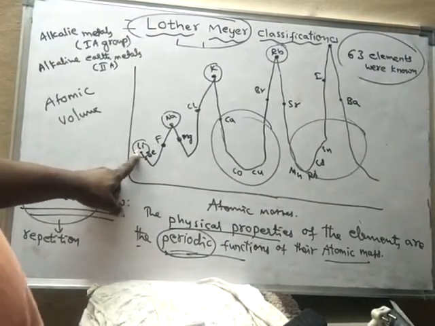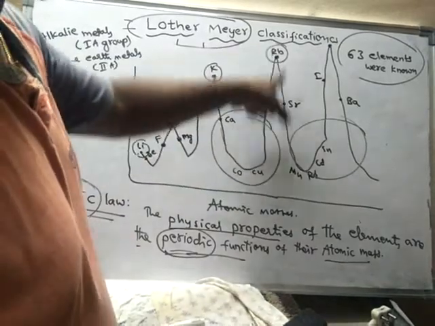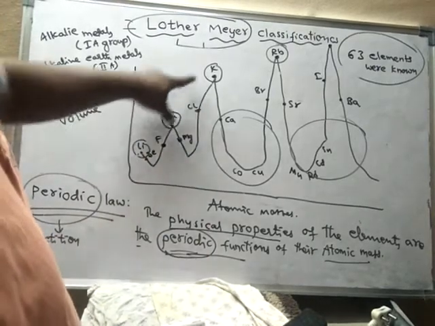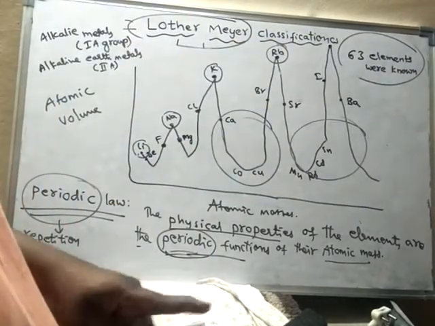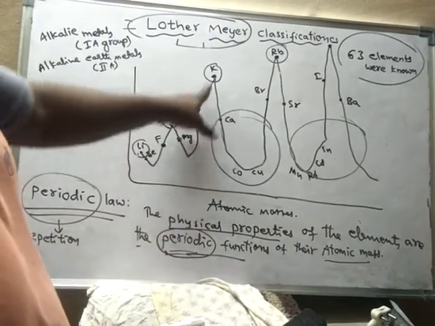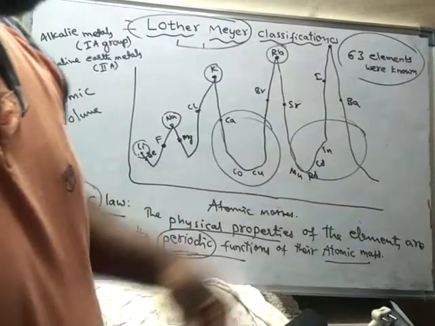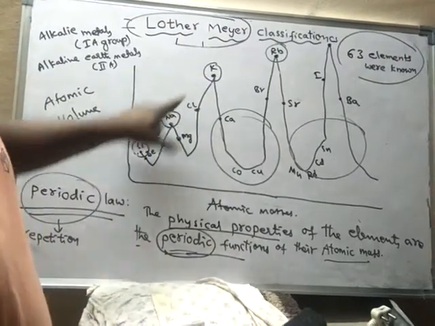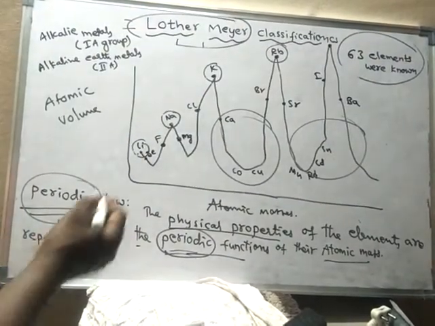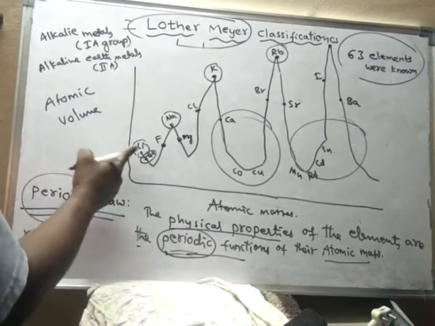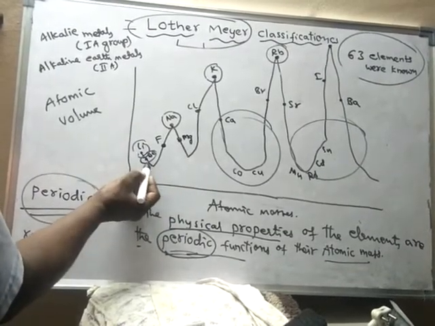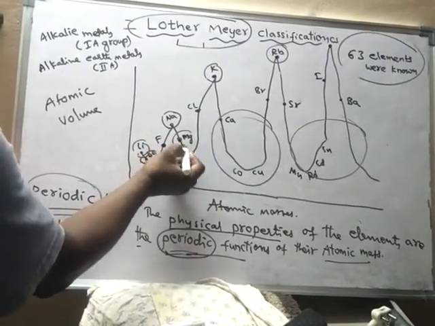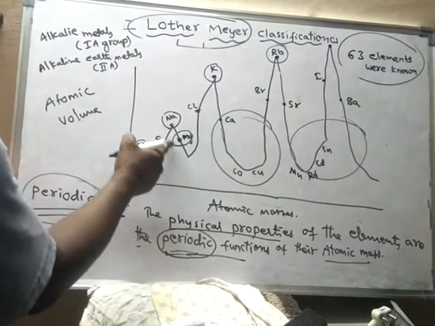That means when elements are arranged according to increasing order of their atomic masses, you will find the repetition of the properties. When elements are arranged in the form of a curve, you will find repetition of the properties at similar places. So here, this is the descending portion of the curve, having an element whose properties are similar to the descending portion of another peak.